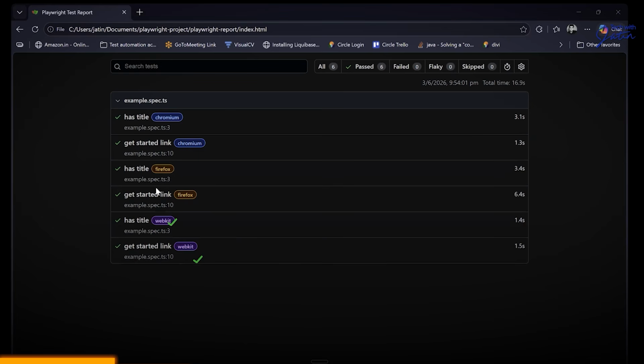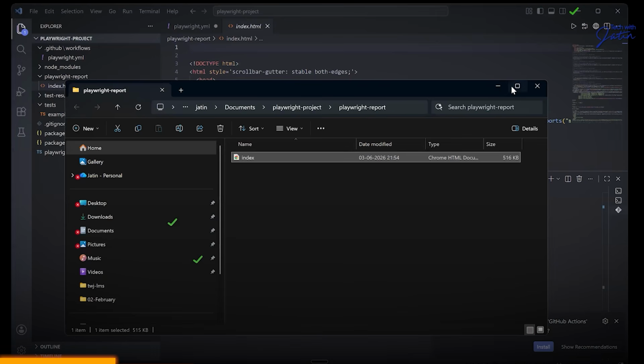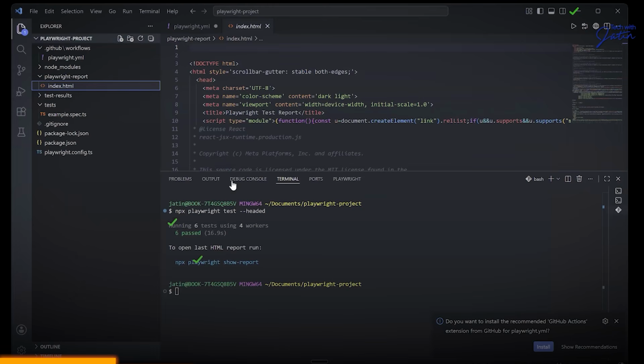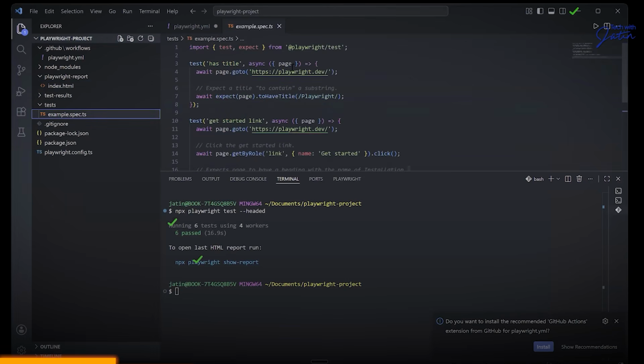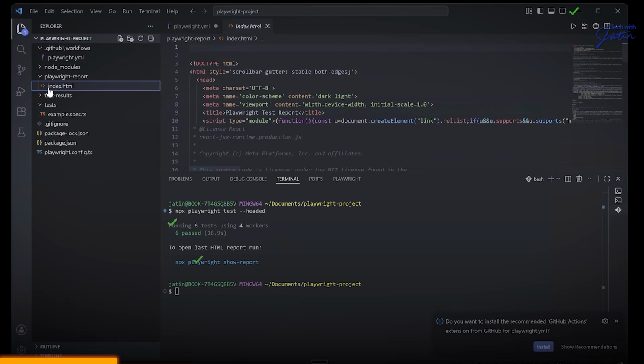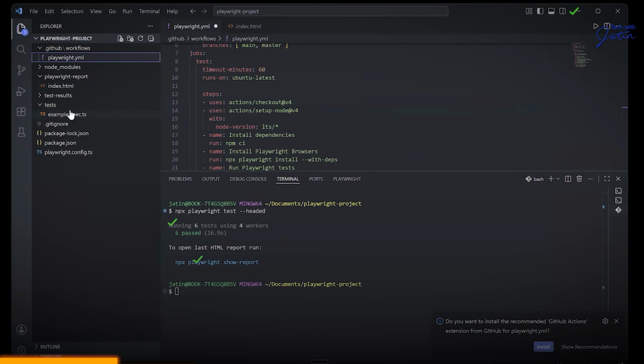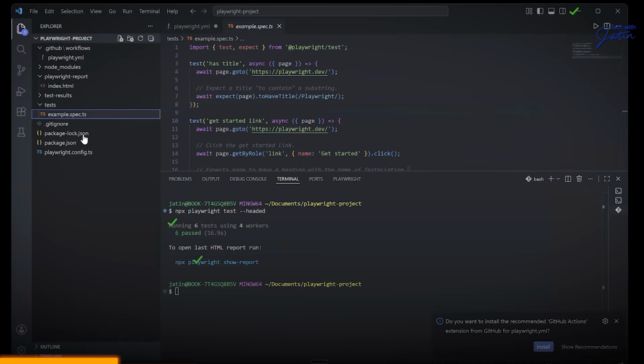Now, I believe I have been speaking for 15 to 20 minutes or so. And in the time where I have done this basic configuration, Playwright has given me a sample test. I'm able to execute the project from my terminal, and it is generating an HTML report for us. 15 minutes into setting up this particular project, I have the YML file ready. I have a sample spec file. I can run the test. The reports are getting generated.